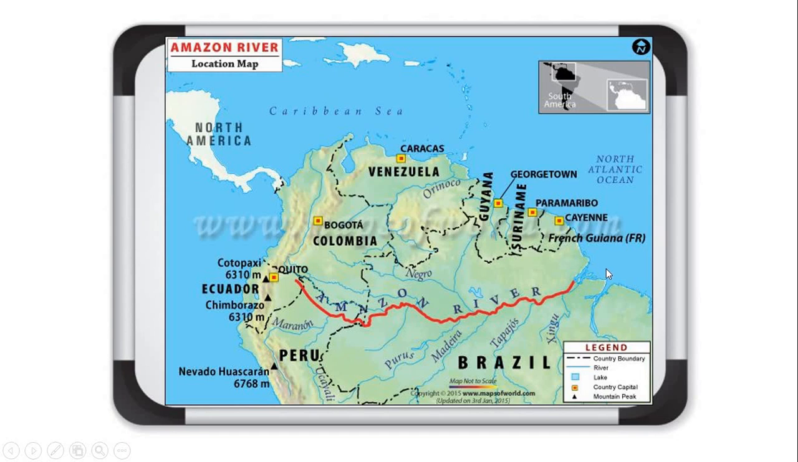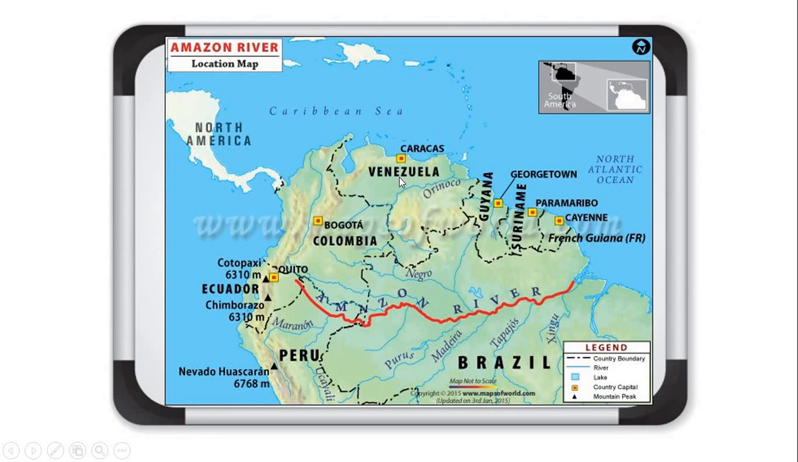So this is the extent of the Amazon River. The Amazon River originates from the mountains in the west, and it falls in the Atlantic Ocean in the east. And which places are drained by it? Which areas come under the Amazon basin? The areas of Ecuador, Colombia, then Peru, Brazil and some part of Venezuela.